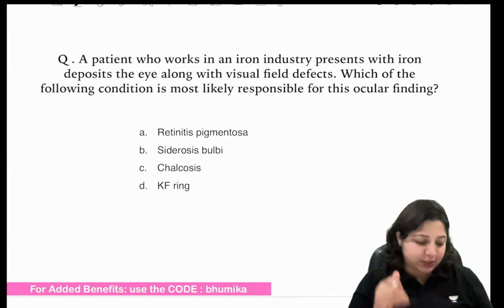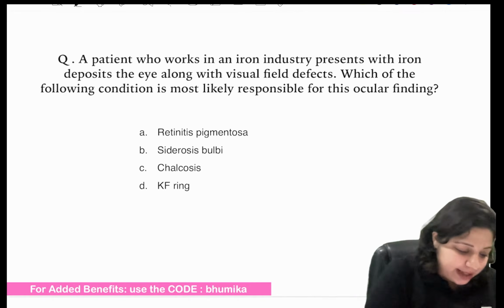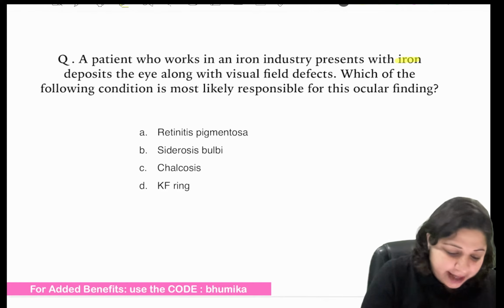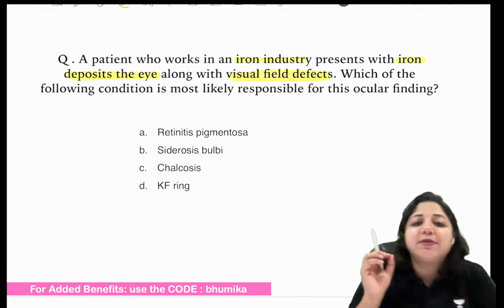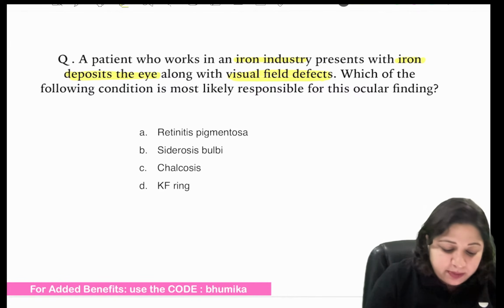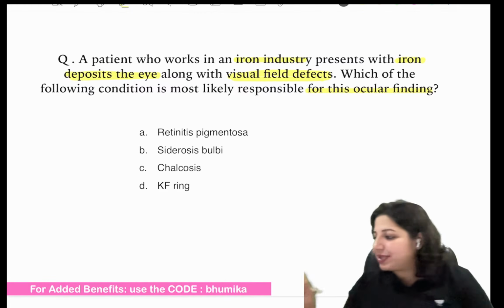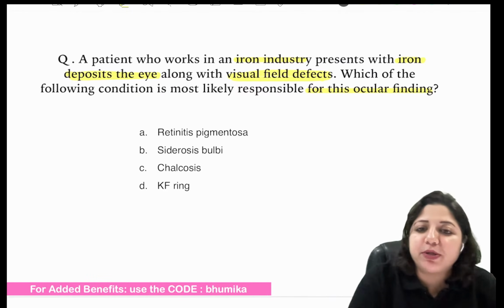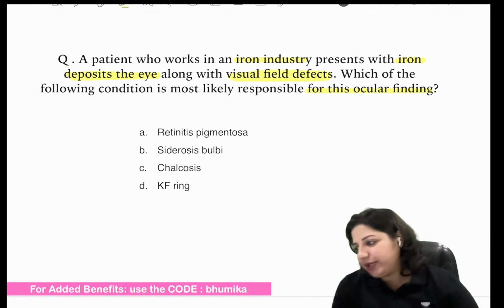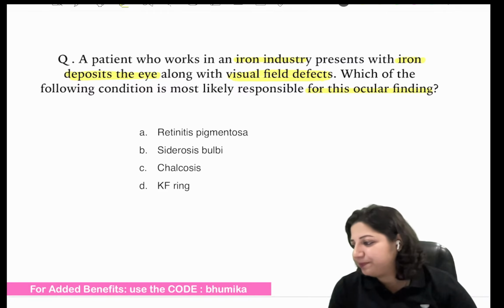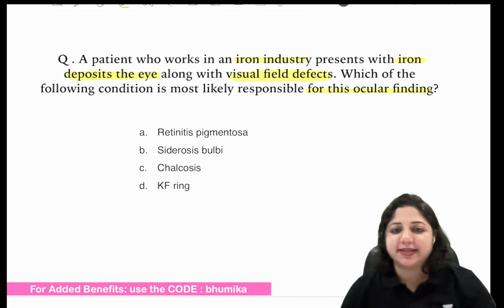Then we move on to the next one. A patient who works in an iron industry presents with iron deposits in the eye along with visual field defects. Which of the following conditions is the most likely responsible for this ocular finding? So tell me, what is the answer? Is it retinitis pigmentosa? Is it siderosis bulbi? Is it chalcosis? Or is it KF ring? What is the answer?